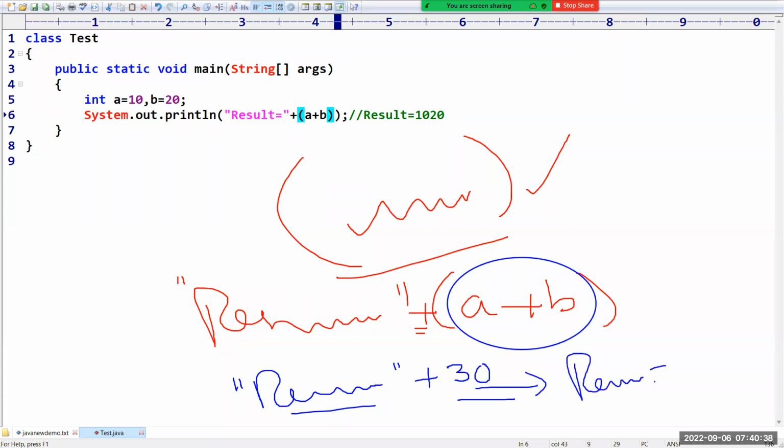Sir, my requirement got satisfied or not? Yes. Only in Java, these types of problems are there. Try to use it properly whenever you are using a print statement along with a message. It is always recommended to take these brackets, parentheses, if it is having an expression. If it is having only a value, it is not required. This is a small concept that you need to understand.